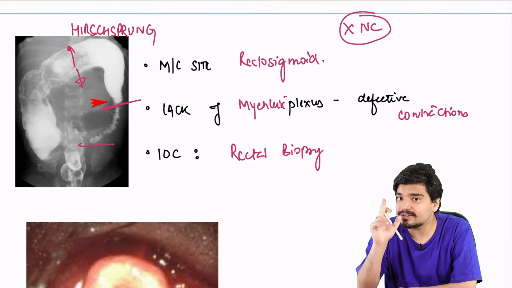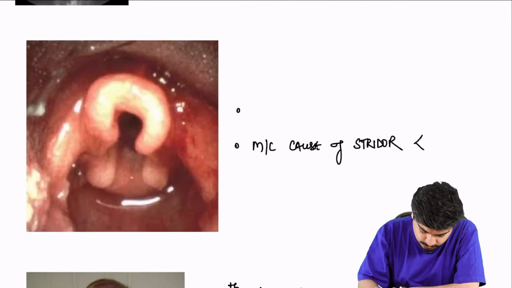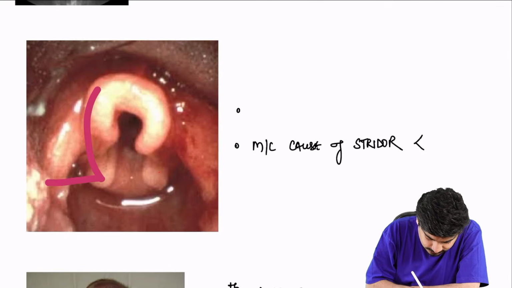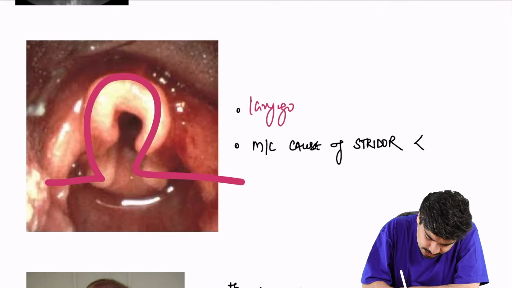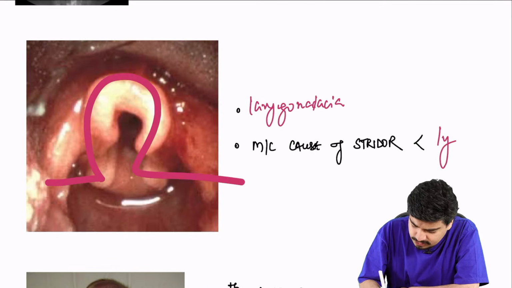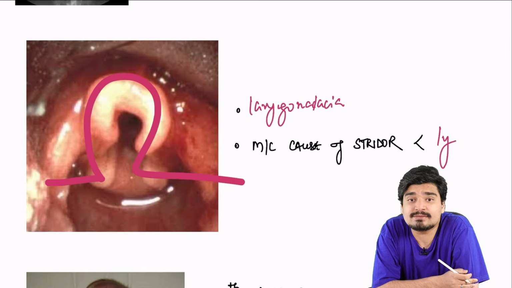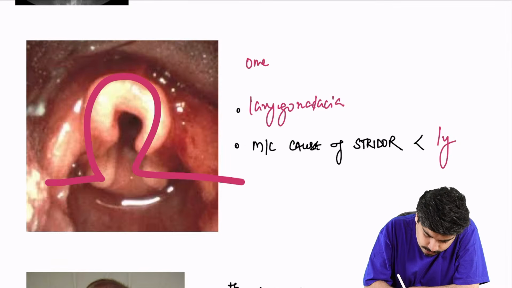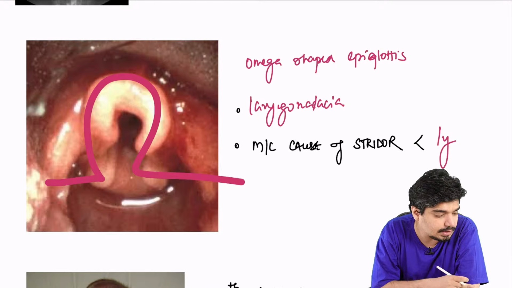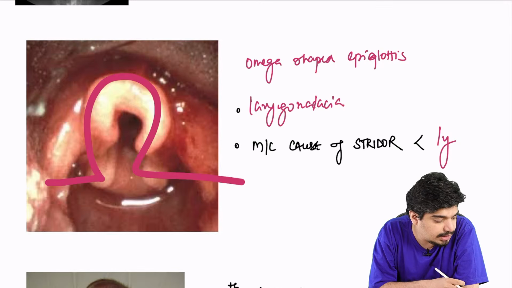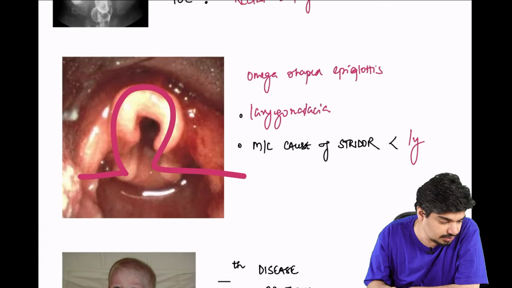I'm not going to explain. This is a rapid fire round for your revision. What is this? This is omega shaped epiglottis seen in laryngomalacia. And laryngomalacia, remember, is the most common cause of stridor in children less than 1 year. This is omega shaped epiglottis.